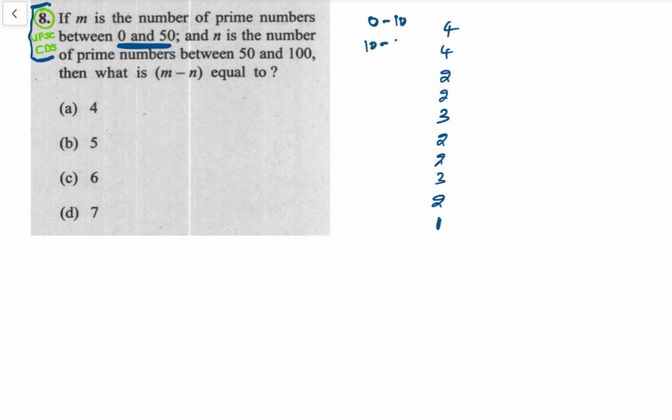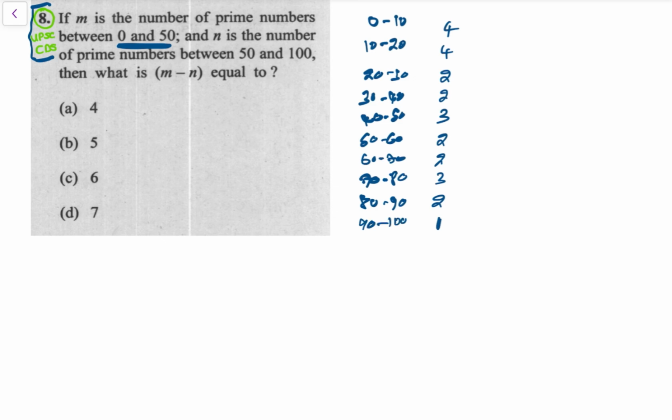See, this is a question asked in UPSC CDS, right? So if m is the number of prime numbers between 0 to 50, अब 0 to 50 कितने प्राइम नंबर्स हैं? देखो अगेन, 4 4 2 2 3 2 2 3 2 1, right? So this is 0 to 10, 10 to 20, 20 to 30, 30 to 40, 40 to 50, 50 to 60, 60 to 70, 70 to 80, 80 to 90 and 90 to 100, right?